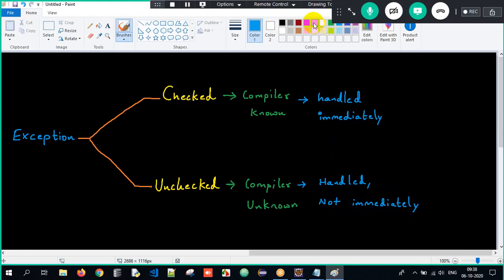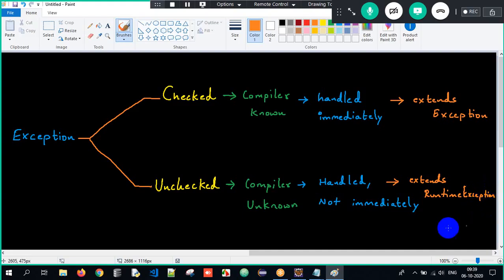The last point under that is, all the checked exceptions will inherit, meaning extend, the Exception class directly, and all the unchecked exceptions will inherit, meaning extend, the RuntimeException class. This is what we are supposed to understand. This is all about it.